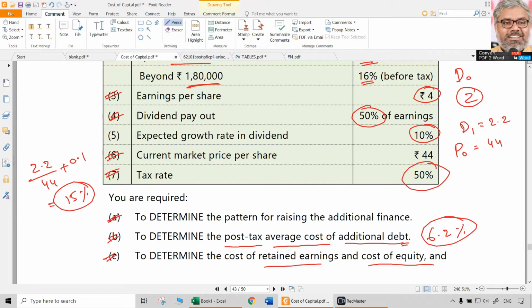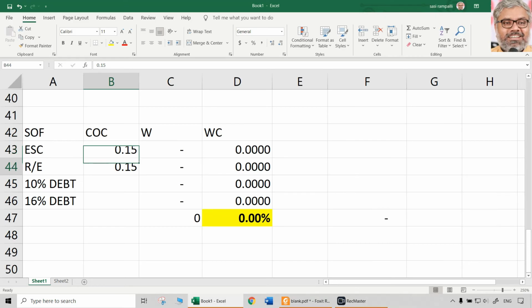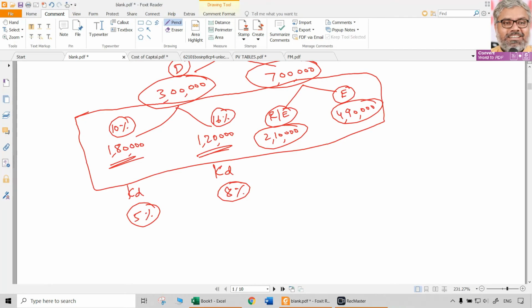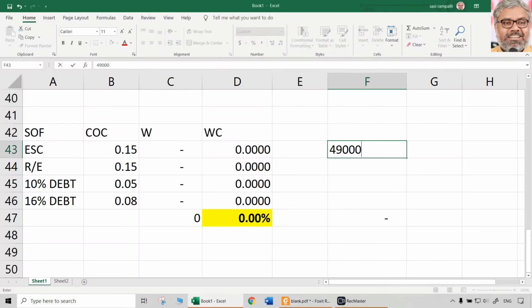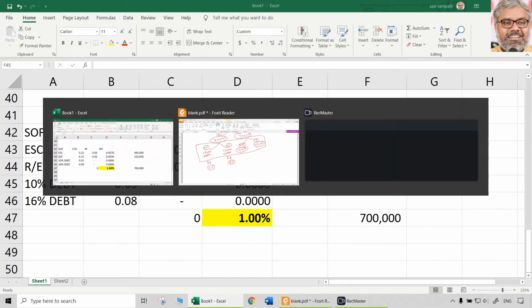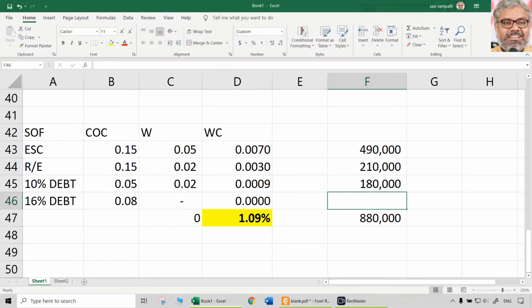Then what about debt? 10% debt is going to be 0.05, and 16% debt is going to be 0.08. How much are the amounts here, which we already calculated in the first bit? The equity share capital is 4,90,000. The retained earnings in the total capital structure are 2,10,000. The 10% debt is 1,80,000. The 16% debt is 1,20,000. The total is 10 lakhs. This is the overall new capital structure.